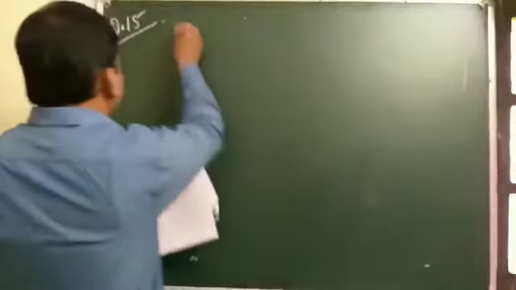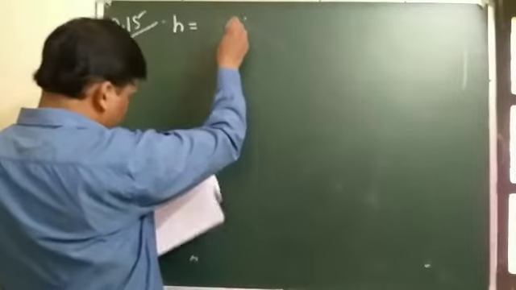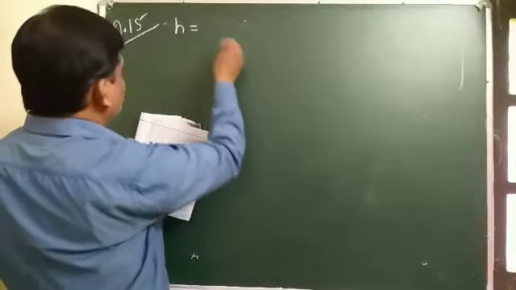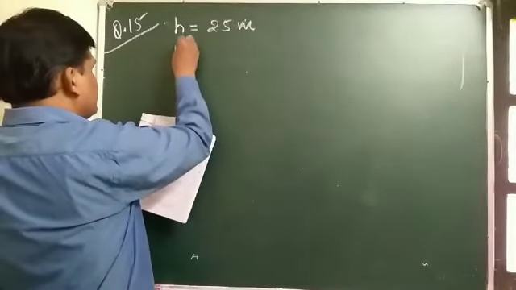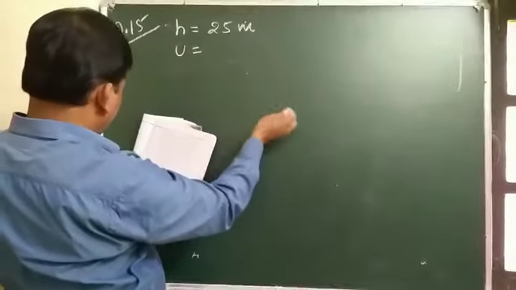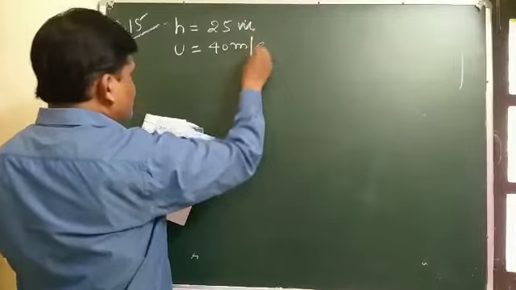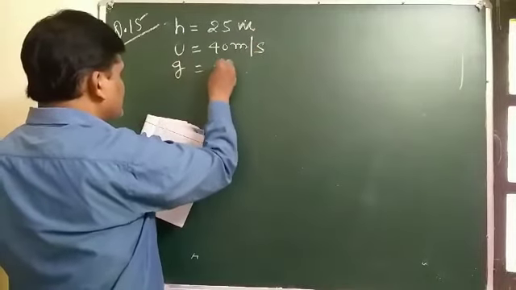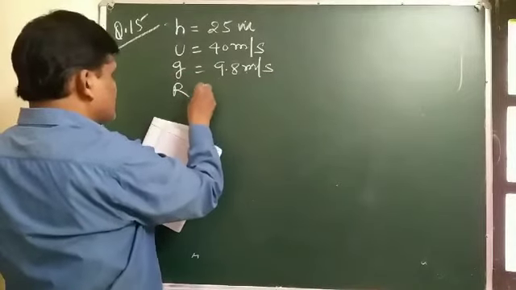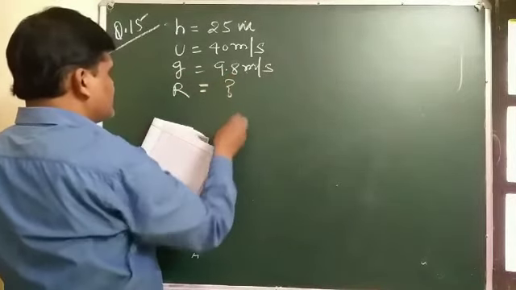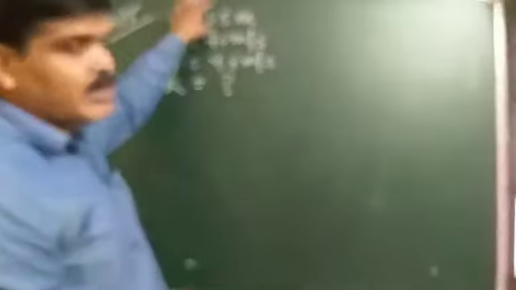The height of the ceiling is 25 meter, the initial velocity of the ball is 40 meter per second, g we will take as 9.8 meter per second squared, and we have to find the maximum horizontal distance traveled by the ball without hitting the ceiling.